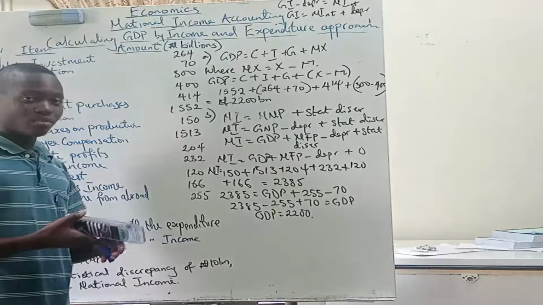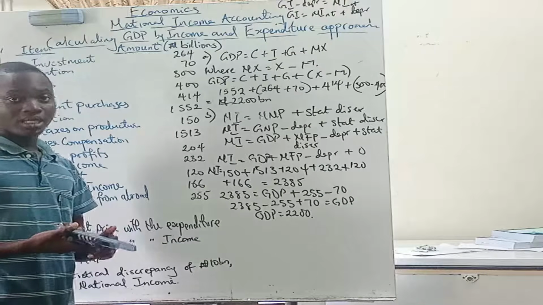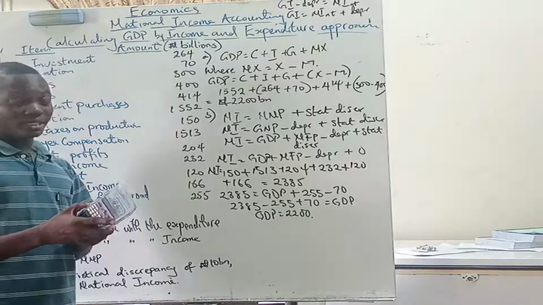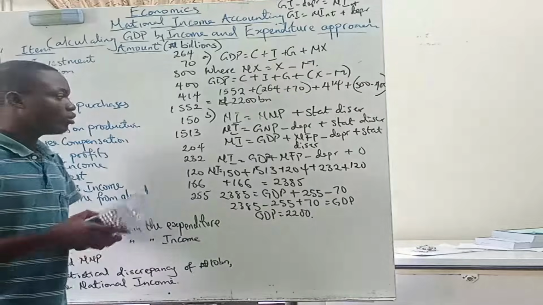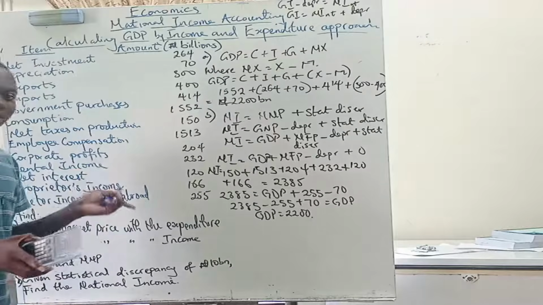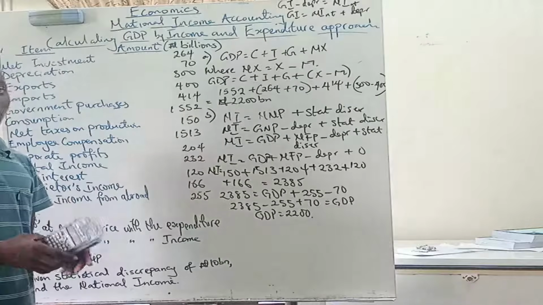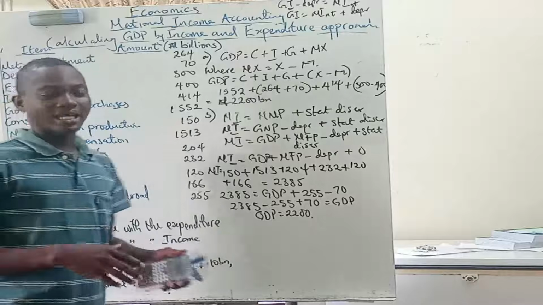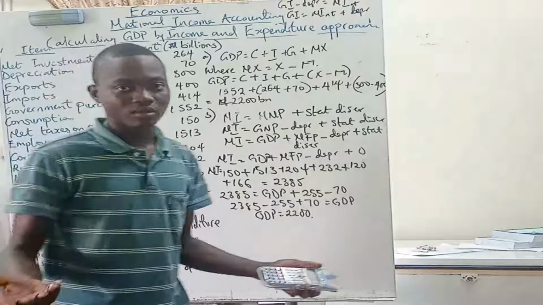One other thing I should let you know is retained earnings. Retained earnings is simply the income of corporations that is not distributed as dividends to their shareholders. When you have retained earnings and corporate profit in the same data, it is just meant to confuse you, because retained earnings is undistributed profit.